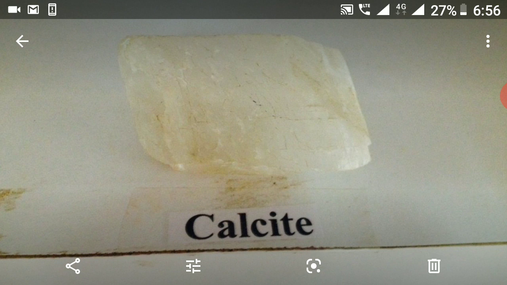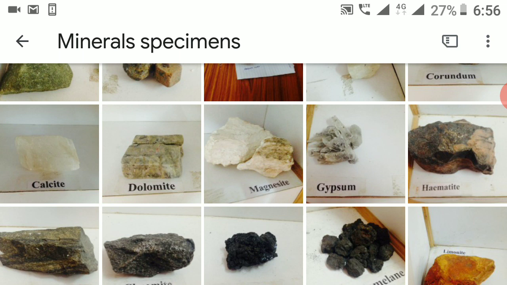And next is uneven. When a mineral breaks with a rough and irregular shape, it is called uneven. The best examples are magnesite and bauxite, and quartz also shows uneven fractures.